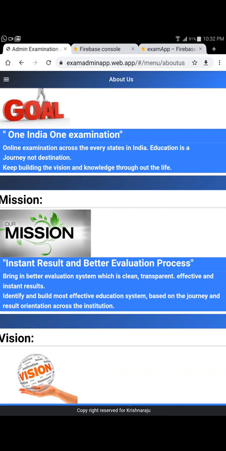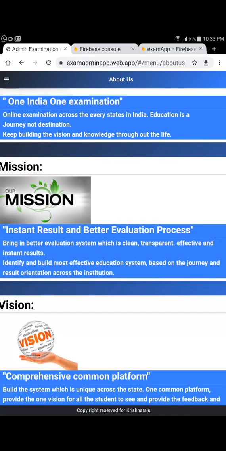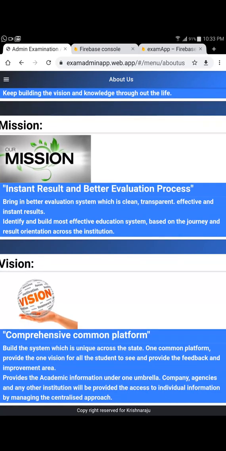It could go either way on your marks, but this kind of examination will help us turn out the results quickly, and it will be a very clear and pure way of validating the person's results as well. The vision is to bring up a comprehensive, common platform that we can use with all the institutions, so that we can create a dashboard that keeps all these marks in one window over the long term.